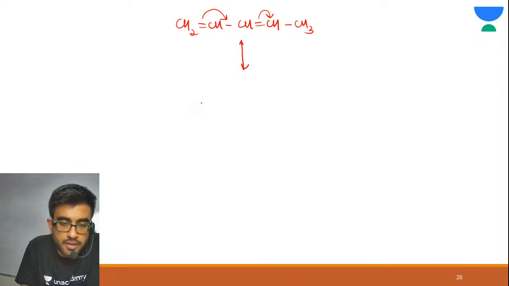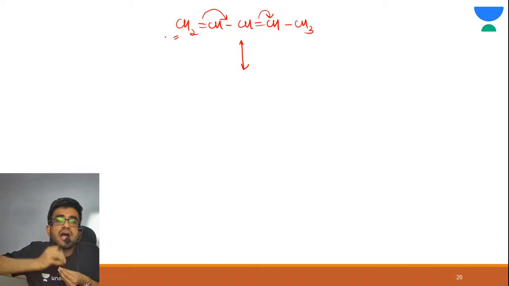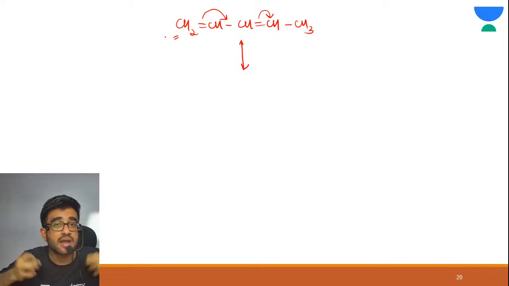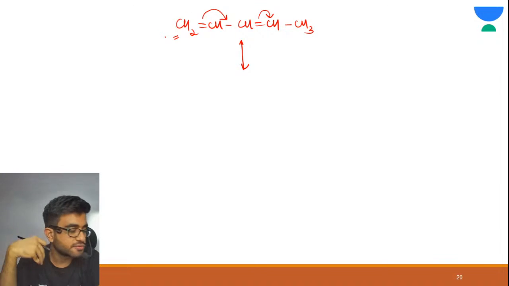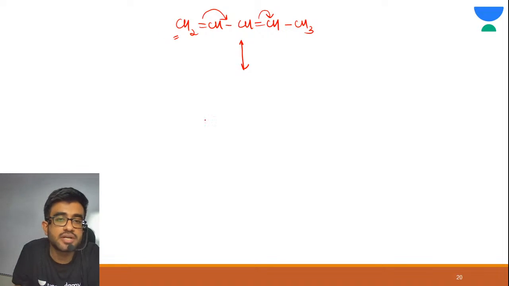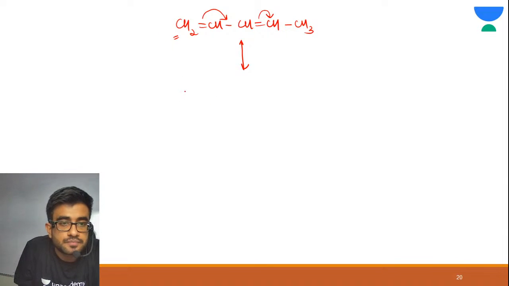Alright. Now let us observe this carbon. The electrons are moving away from it, so it would acquire a positive charge. If electrons are going away from it, it would acquire a positive charge. So it has CH2 positive, and the double bond is in between these two, correct?